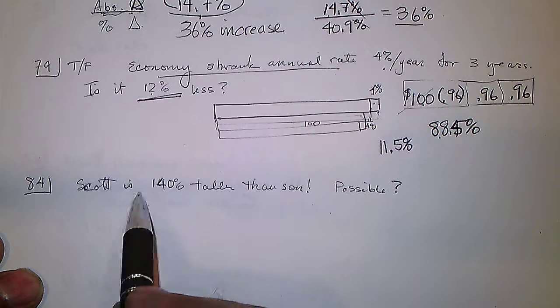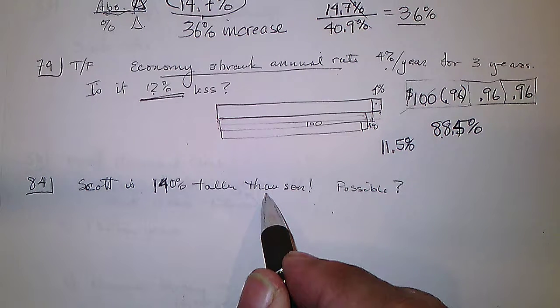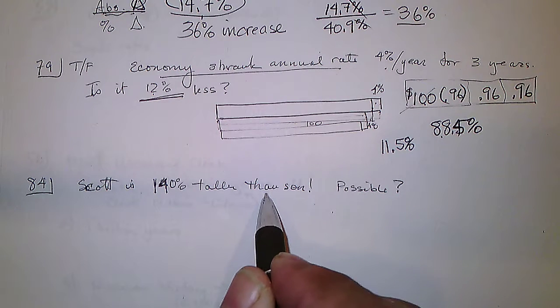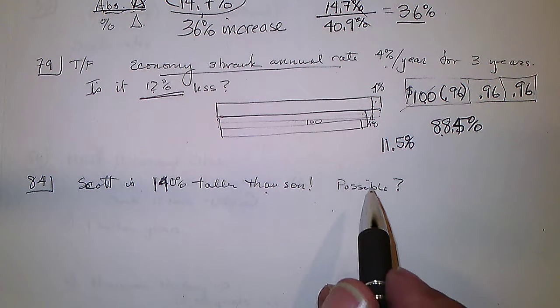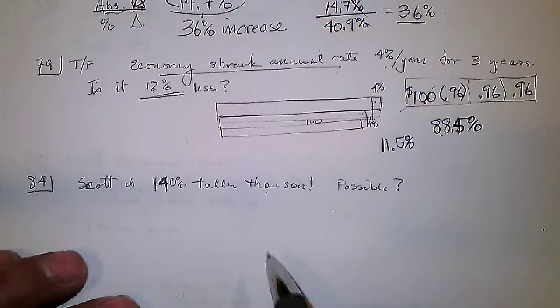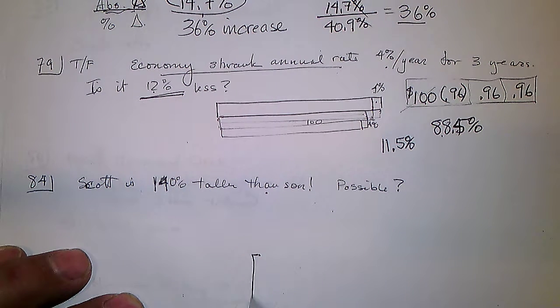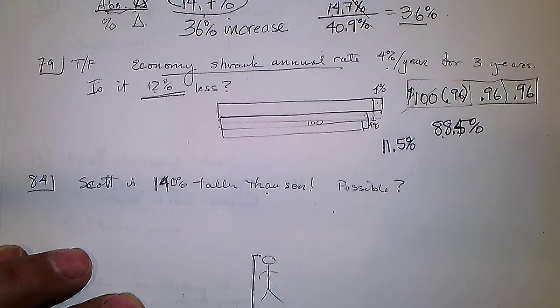Scott is 140% taller than, let's see, let's read it right here. Taller than his son, or is the son taller than Scott? Let's see here, which way was that? Look in the book. 3A, number 84. Scott is 140% taller than his son. So let's make the son that tall.